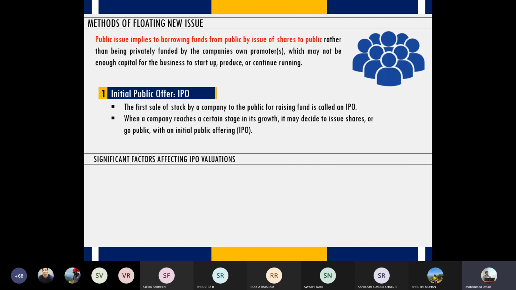Whenever companies issue shares to the public, you have to do some sort of an assessment to decide whether you should buy those shares or whether you should neglect them. Certain critical factors should be examined to figure out whether to subscribe or whether to avoid.